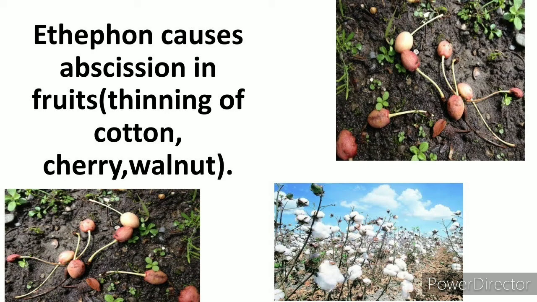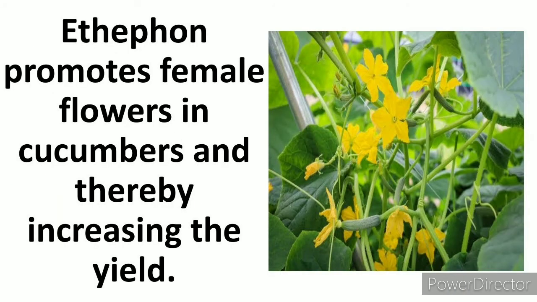Ethephon promotes flowering in cucumber and thereby increases the yield. If in a garden more and more female flowers are present and fewer male flowers are present, then what will happen? The pollination will be aided by the male flower, and if more female flowers are present, more fertilization will occur and more fruit formation, and finally it will increase the yield of the fruit. It means that the production of the cucumber will suddenly get enhanced due to the treatment of ethephon.